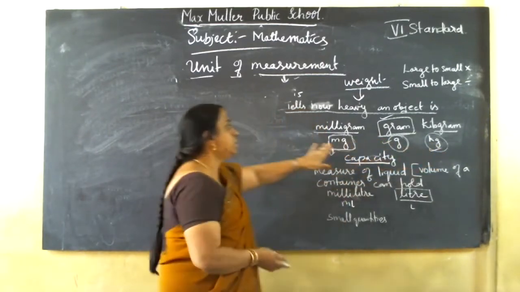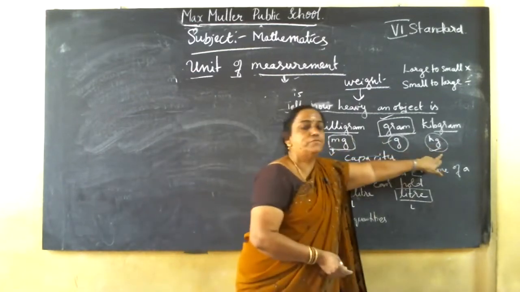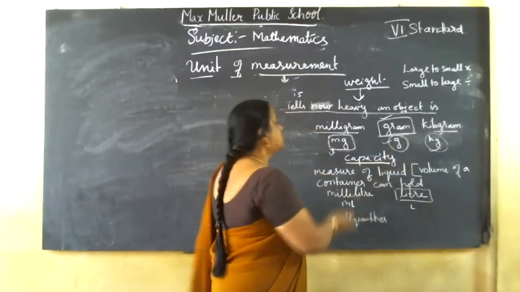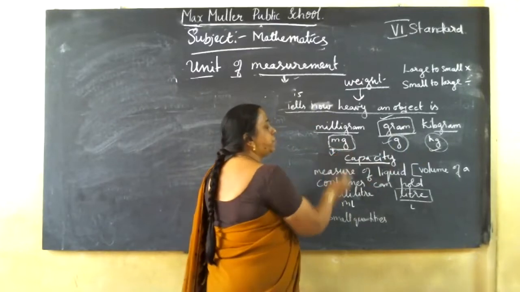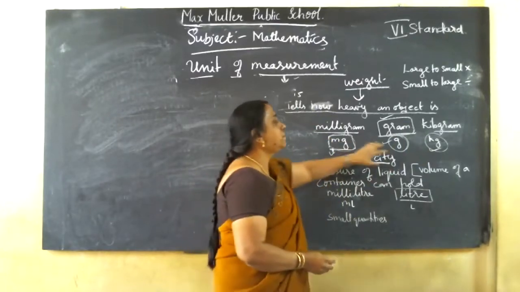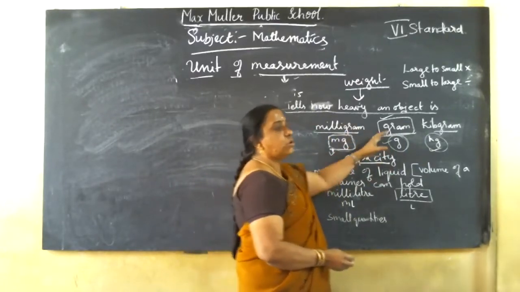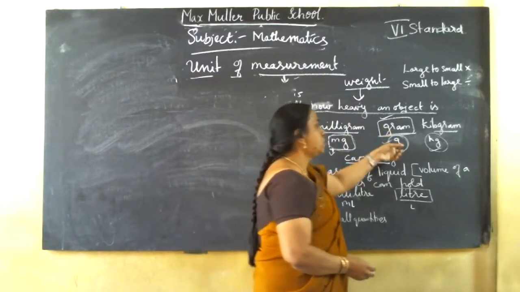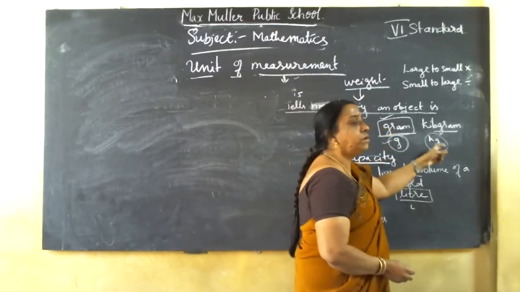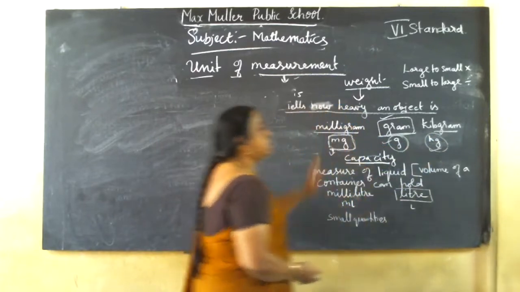Got it? Body weight also we'll measure using kg. So mg is used to weigh light weights. A little bit more, like gold, silver, spices, we go for gram. Then kilogram is for heavy weights.